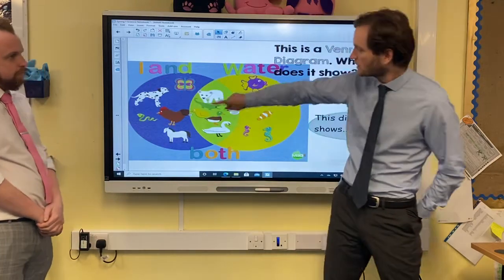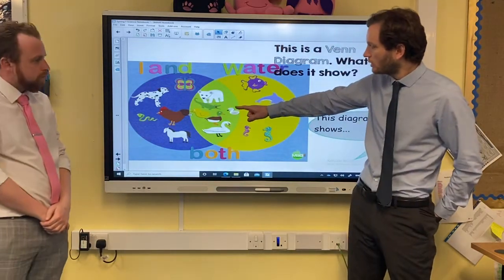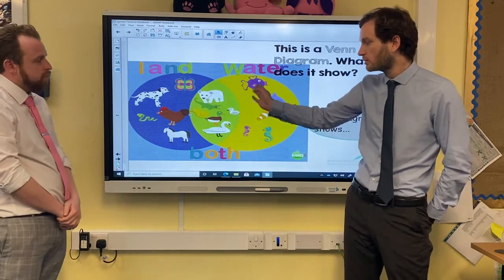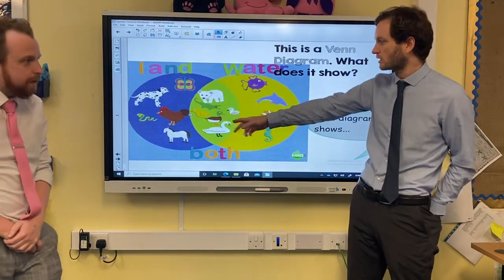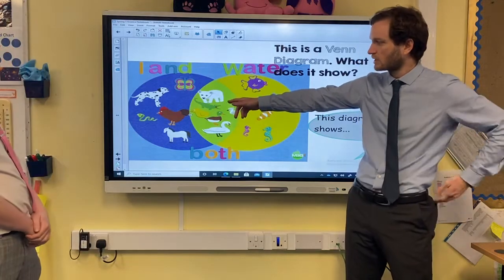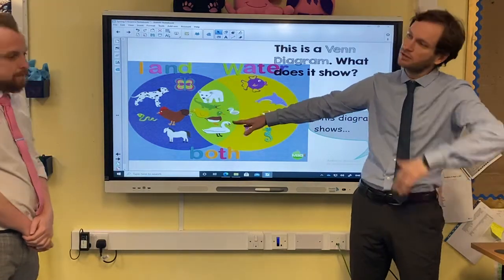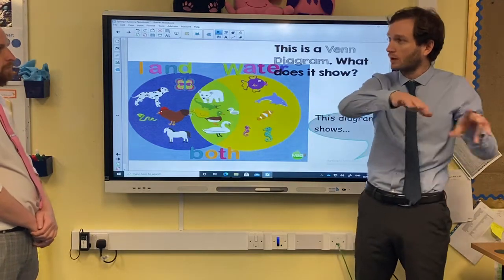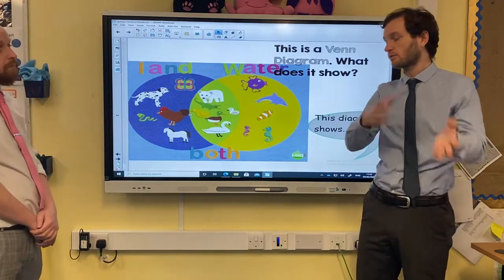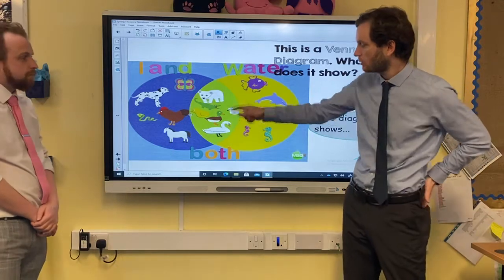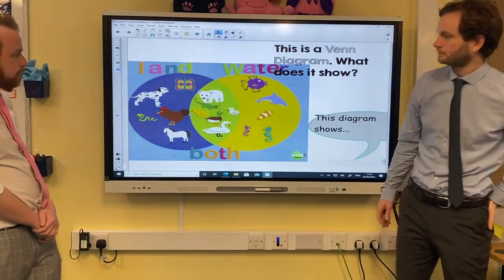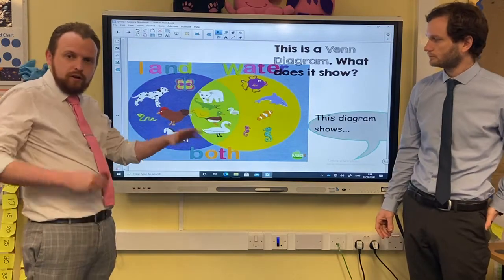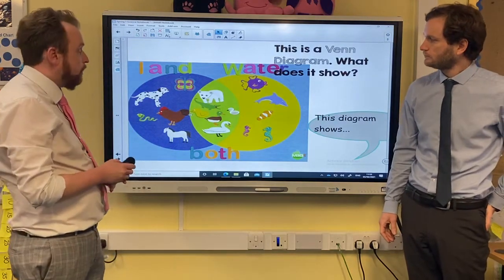But then in the middle, it's animals that live sometimes in the water, could be in the water, could be on land. So I know crocodiles you might see in the water, but you might see them on the side of the river. A duck, obviously you see ducks walking around on land, don't you? But then sometimes they get in the water. So the bit in the middle is both. Perfect. So Mr. Fenn did a great summary there. Hopefully you kind of got some of that as well at home.